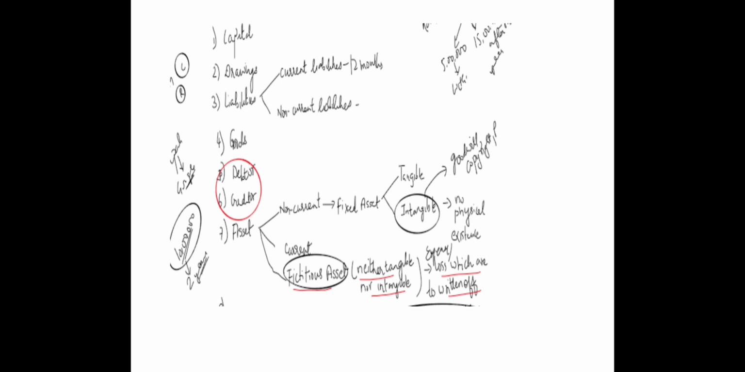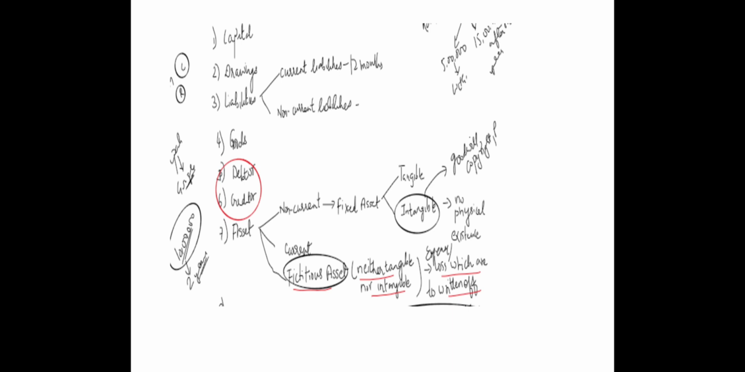Then we have assets. Assets are economic resources, or any resource which helps in the earning capacity of the business. There are basically two types of assets. One is non-current assets and one is current assets. The third one is fictitious asset. That is an exceptional case that I will be telling you.